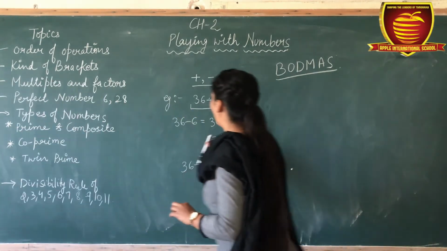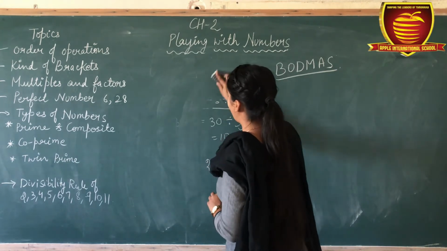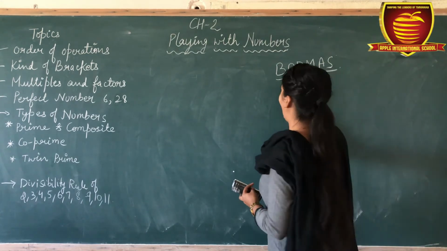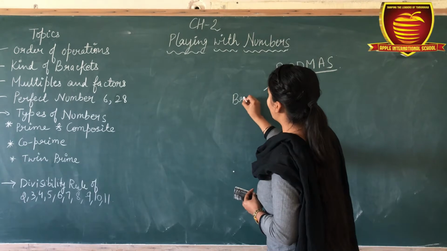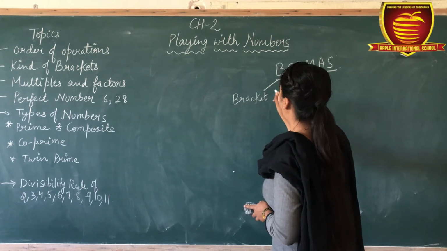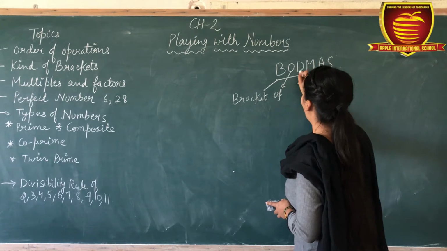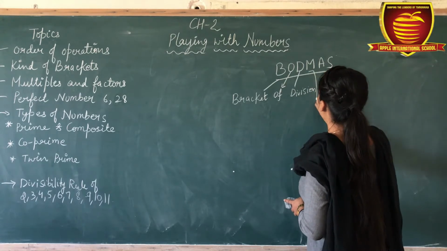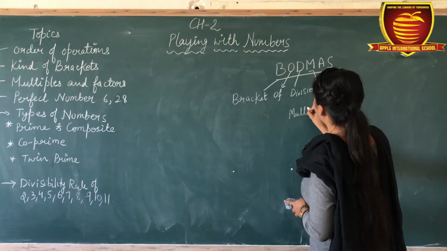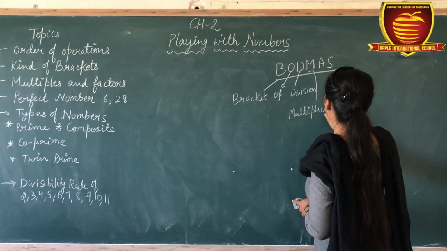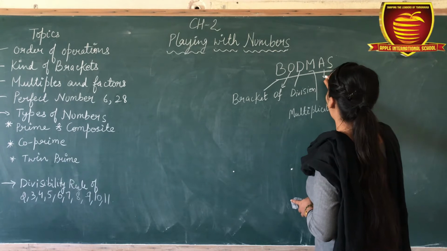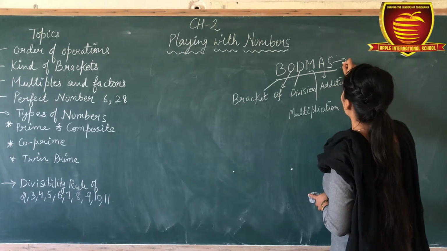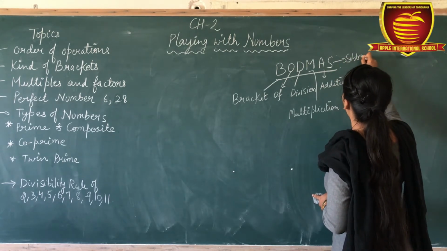So now we are going to start BODMAS. BODMAS means B means bracket, O means of, D means division, M means multiplication, A for addition, and S for subtraction.